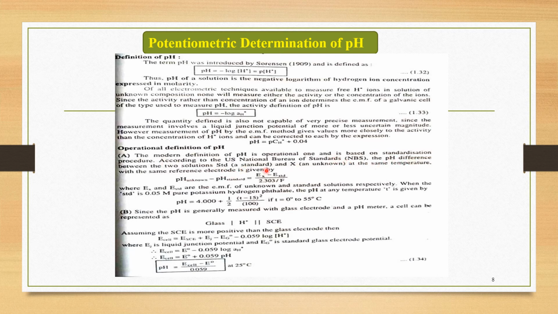According to the US National Bureau of Standards, that is NBS, the pH difference between two solutions, a standard and an unknown, at the same temperature with the same reference electrode, is given by an equation.